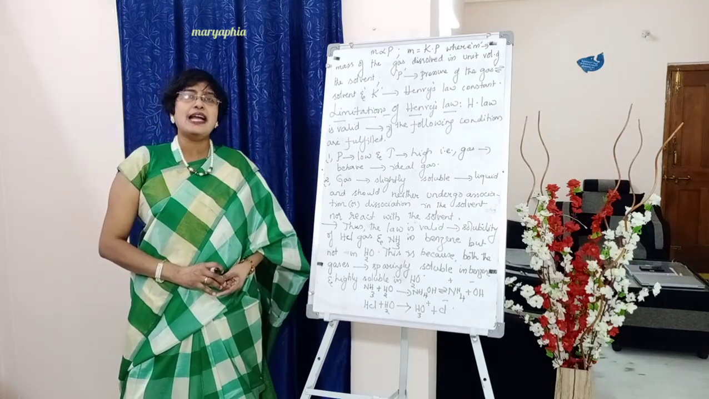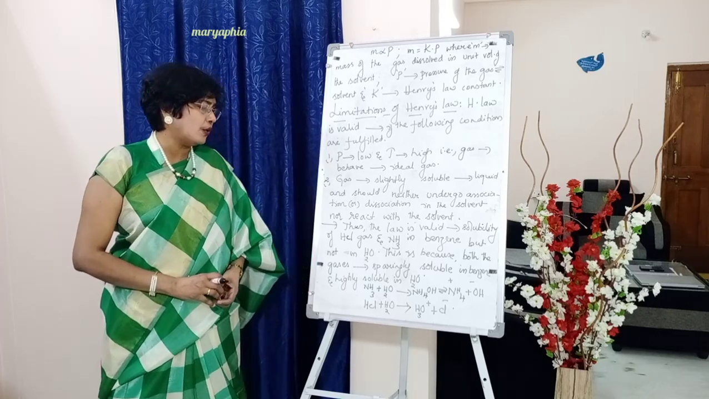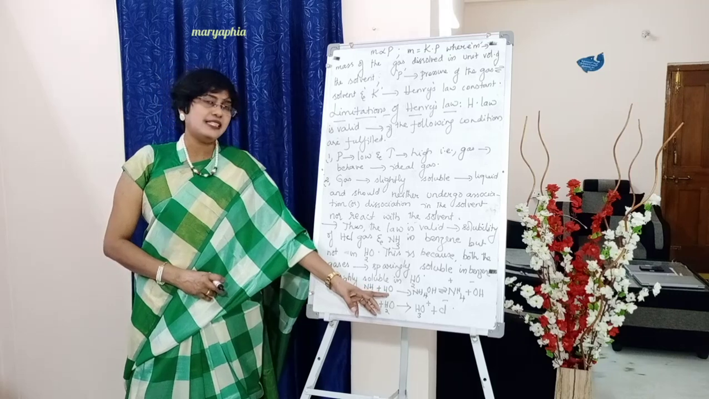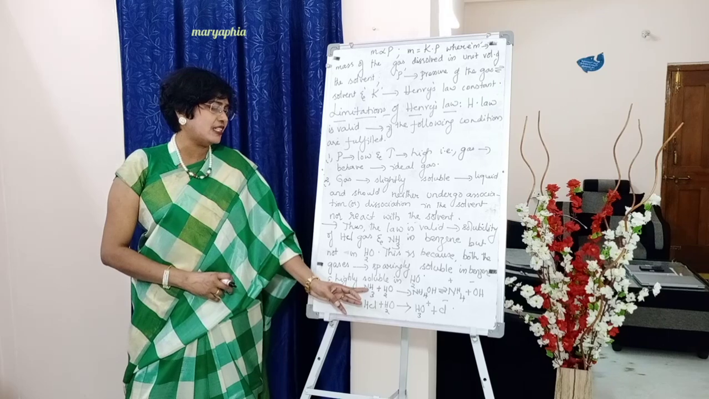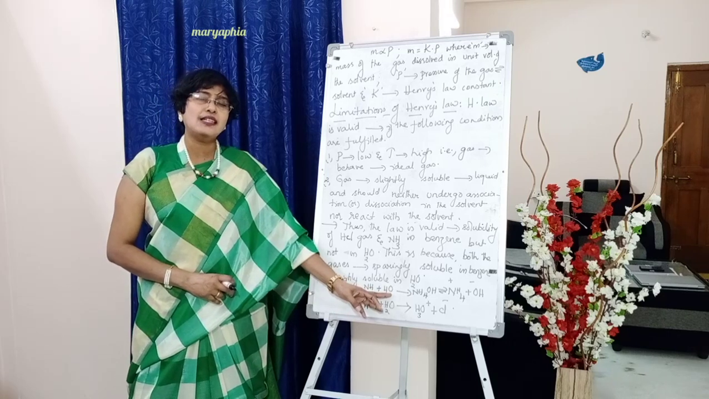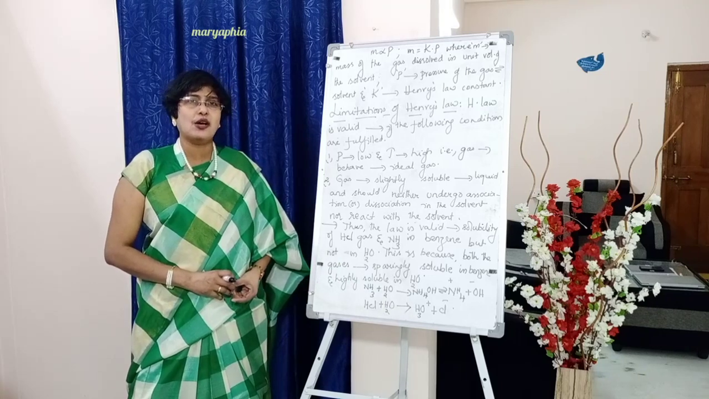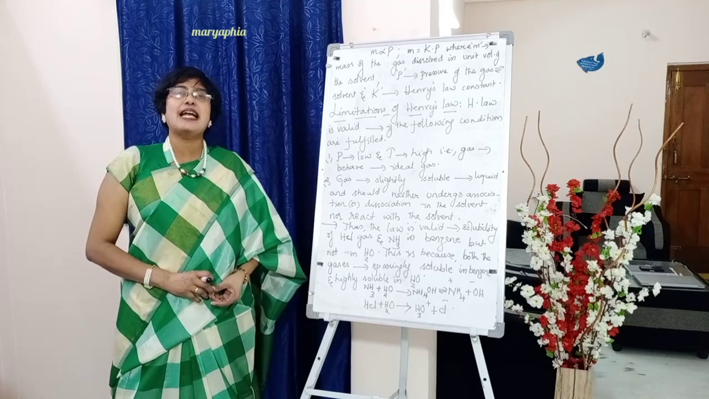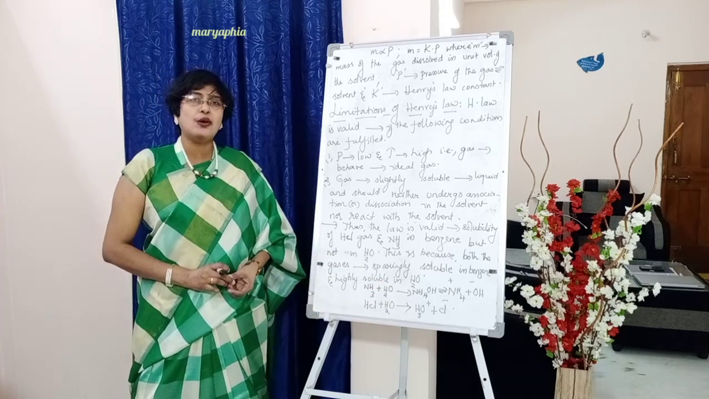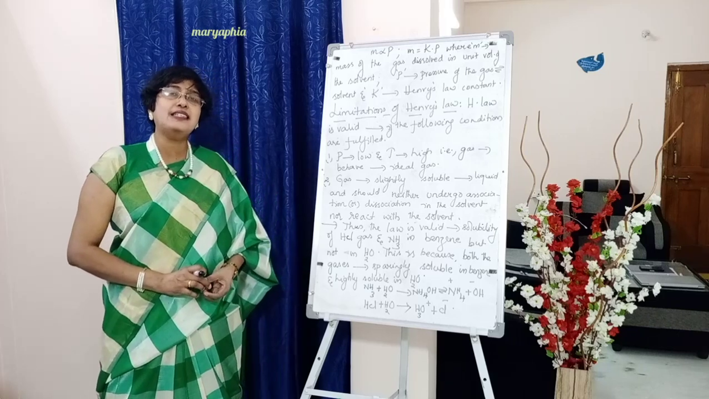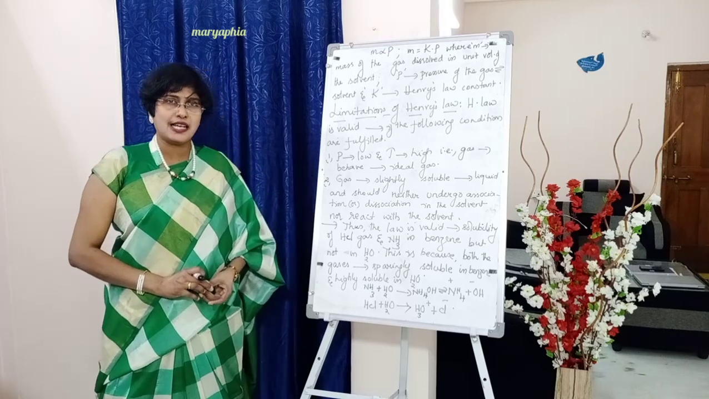Take ammonia, add water, NH3 plus H2O. Students, this is the solvent, this is the gas. So we are checking the solubility of NH3 in water. It should not dissolve completely, or it should not react with the solvent. But when we add water to ammonia, it dissolves forming NH4OH, and this NH4OH in turn dissociates into NH4+ and OH- ions.